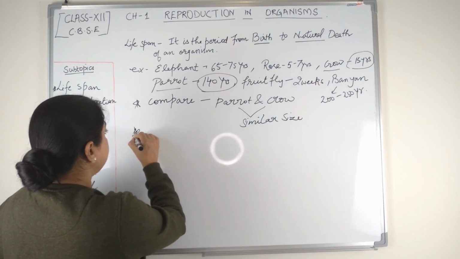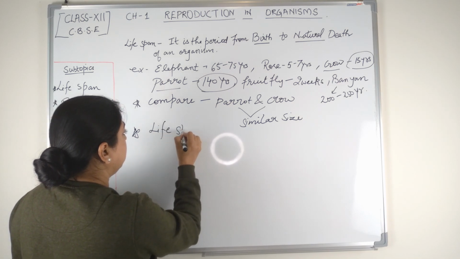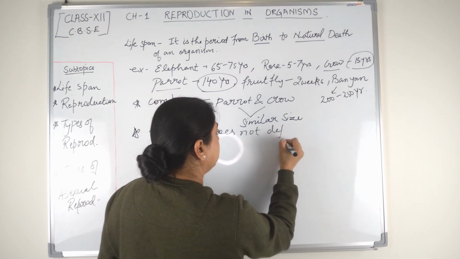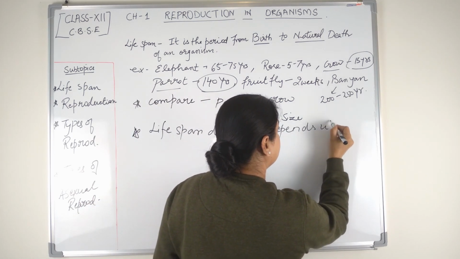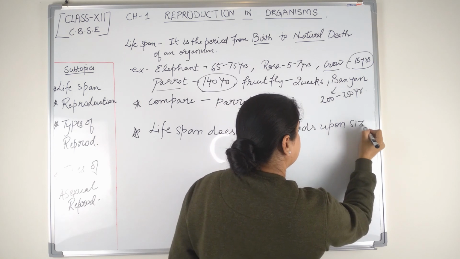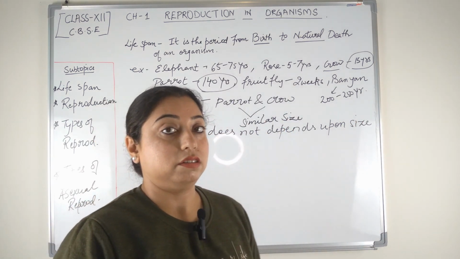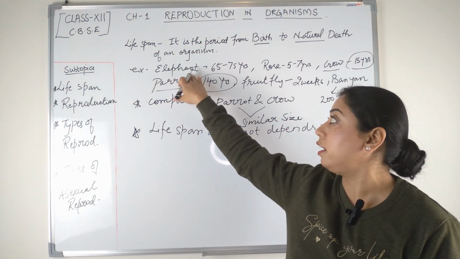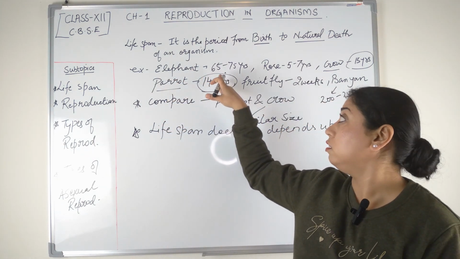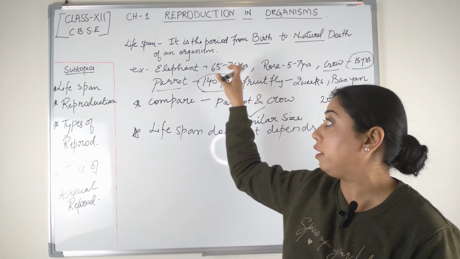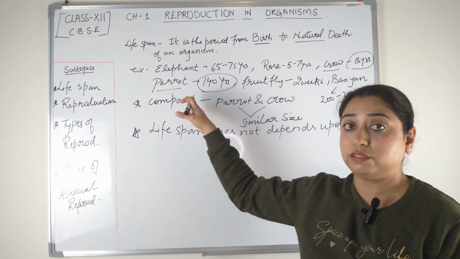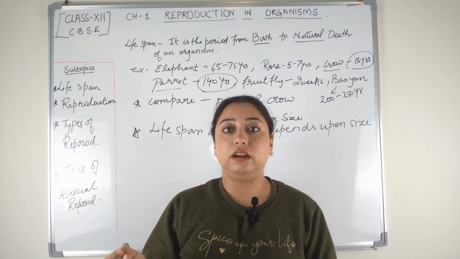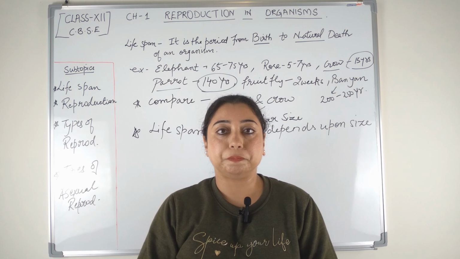So lifespan does not depend upon size of an organism. As you can see, the elephant has such a huge size, but its lifespan is 65 to 75 years, which is comparatively lesser than parrot, and parrot has a very small size. So there's no relationship between the lifespan of an organism and size of an organism.